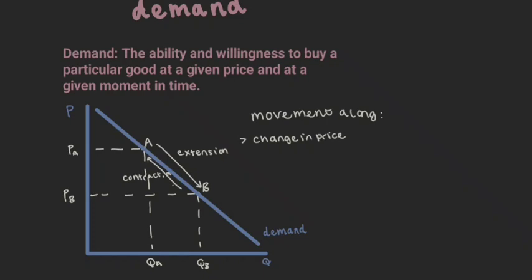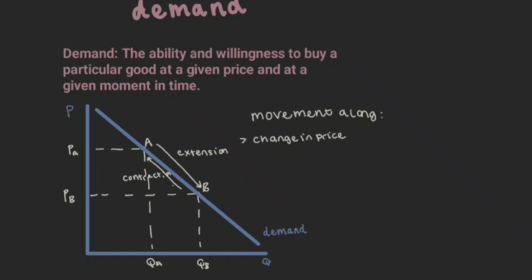And as a demand curve shifts, or not so shifts, but moves along from A to B, we call this an extension in demand. Whereas if it moved from B to A, we call this a contraction. And this movement along occurs only when there's a change in price.